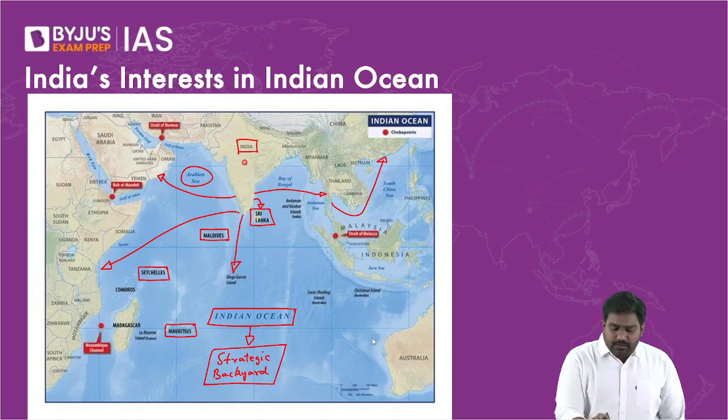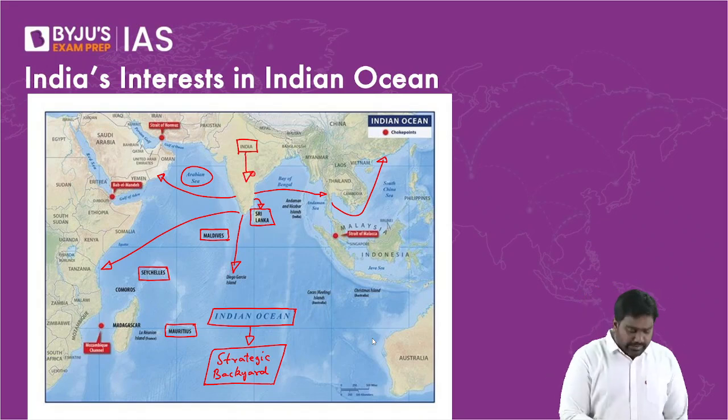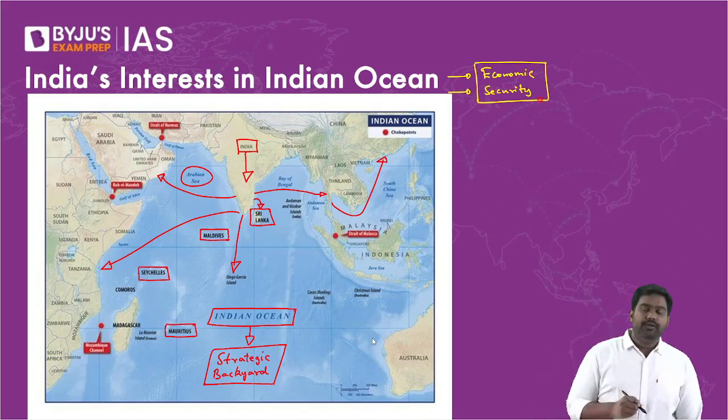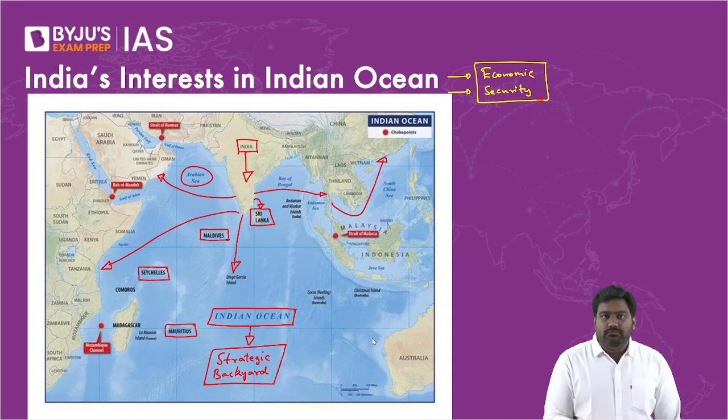So post-independence, we have continued to prioritize the Indian Ocean as it is directly linked to the economic stability of India and also to the security of India. India's destiny is tied to the Indian Ocean. Right? In today's globalized world, having sea access is the most critical component for a country.